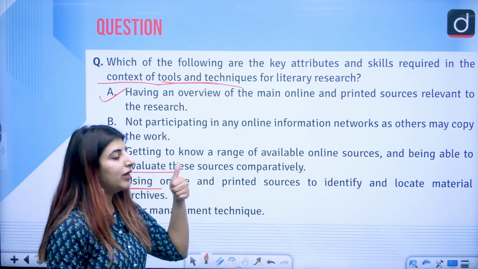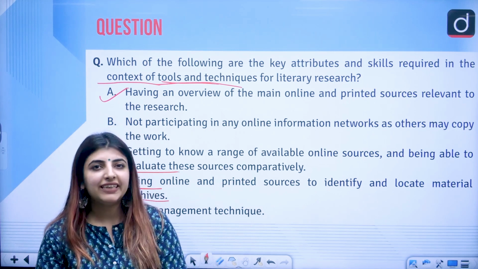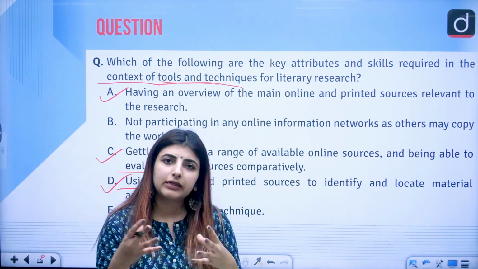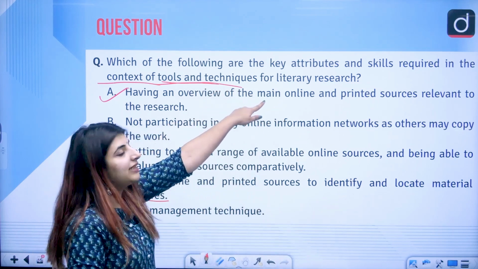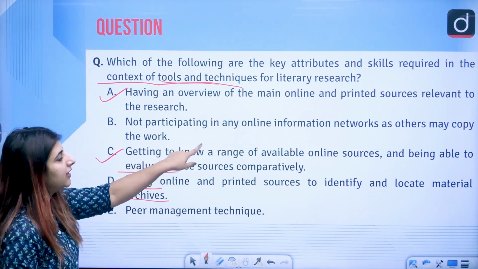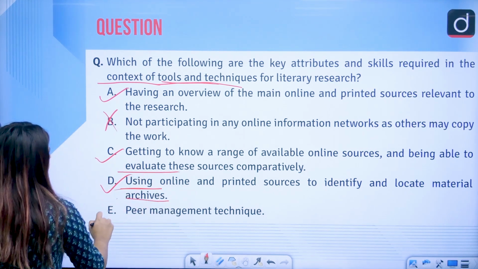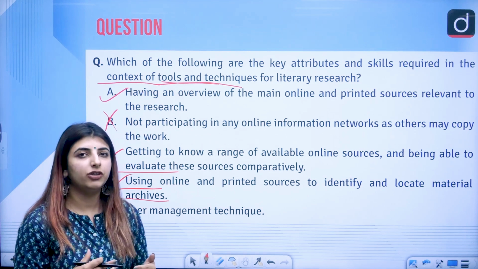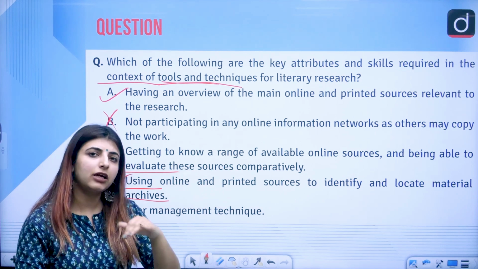Using online and printed sources to identify and locate material archives, because there are multiple websites where you can see the books even which are banned, they are there. Even the books which are not easily available, certain websites have the archives where you can find those books to read online. So of course for the literary tools and techniques in literary research, you need these very things there. Not participating, of course, networks as others may copy the work, that is wrong. You can, of course, gather the data. And peer management technique, that is not told as a particular technique or a tool which we require for the literary research. The online resources and the online material, acquiring those, that is what is required, of course, right?